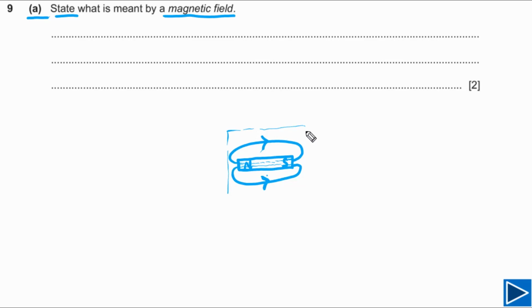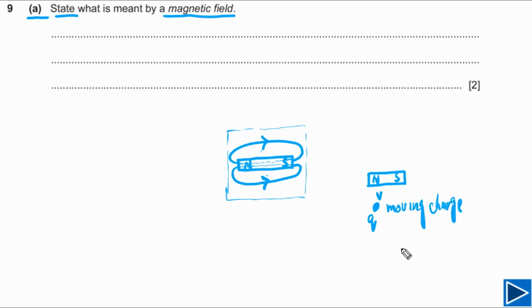Magnetic field, simply, is the region around this magnet in which another magnet experiences a force. For example, if we have another magnet, let's say this also has a north pole and a south pole, and we bring it closer to this one, in this region it will experience a magnetic force. On the other hand, we can also bring a moving charge. If this moving charge passes through this region,